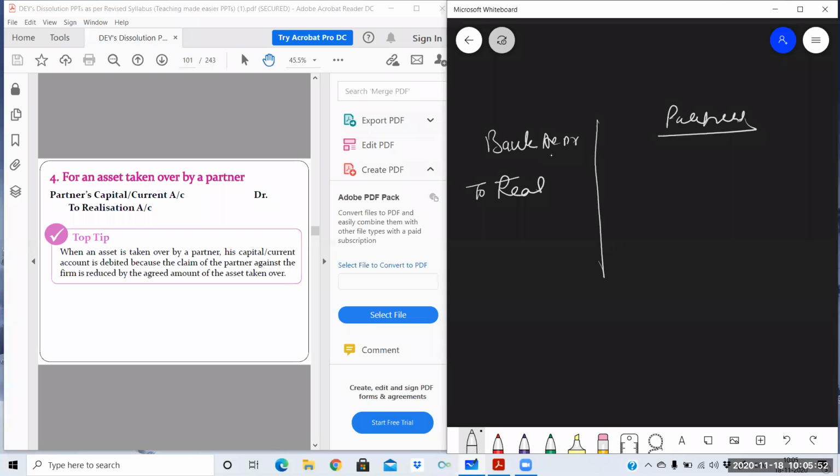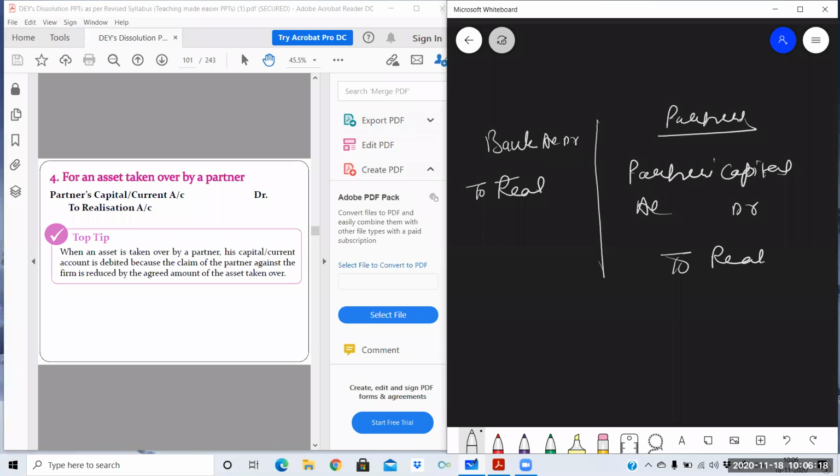So when the partner is taking up any asset, he needs to make payment to firm through capital account, so his capital account will be reduced, and whenever a capital account is reduced, it is always debited. So partner's capital account debit to realization.